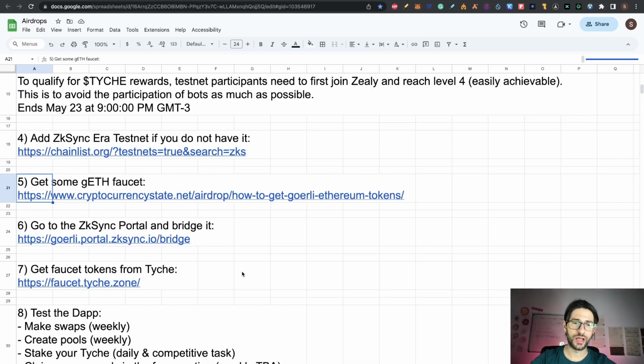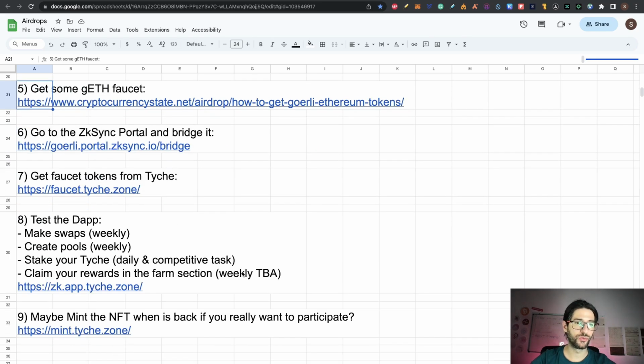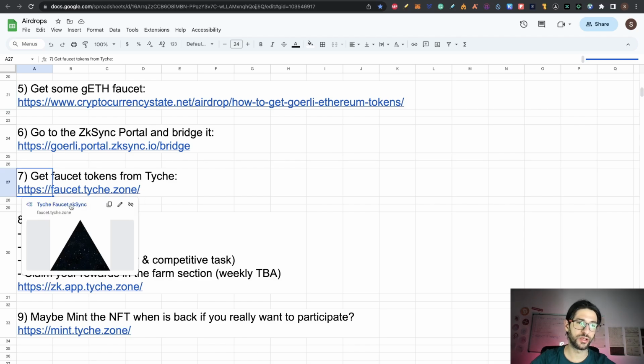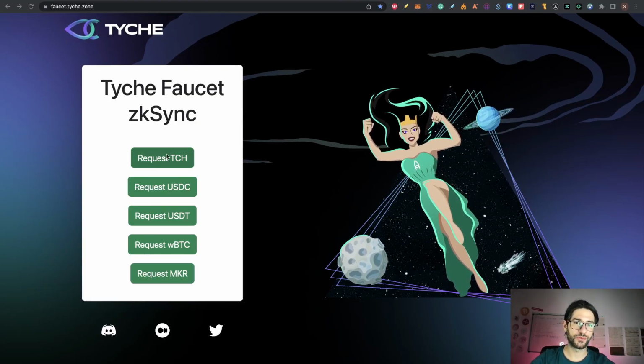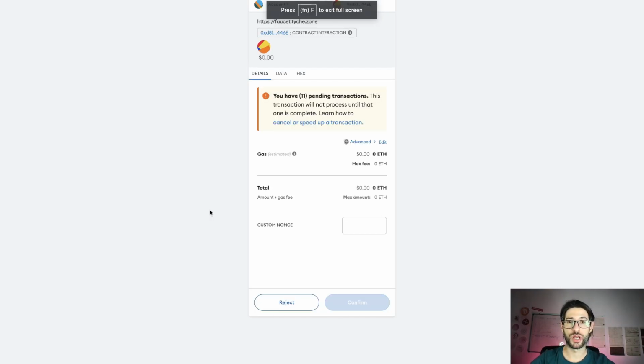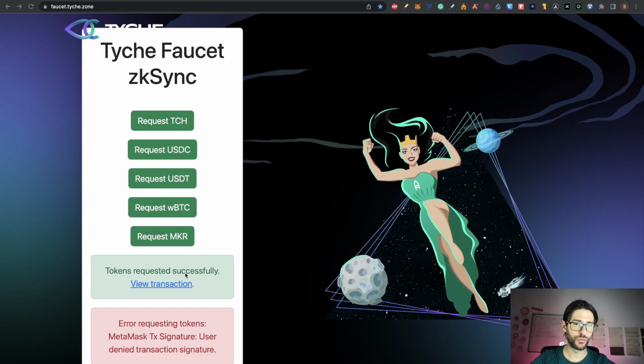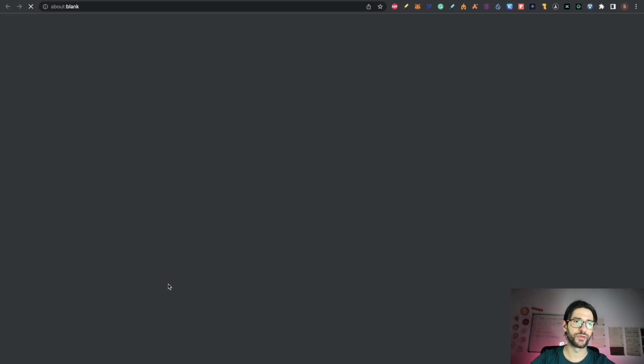After you do that, we go to step 7, which is we get faucet tokens from Tyche. So we go to this link, connect your MetaMask, and now that you have already paid gas, you can just request each of these tokens. This is going to help you to interact and to not use your Goerli Ethereum for the transactions. So doing that, it's going to be easy for you to transact. And you can see token request successfully. You can see your transaction.